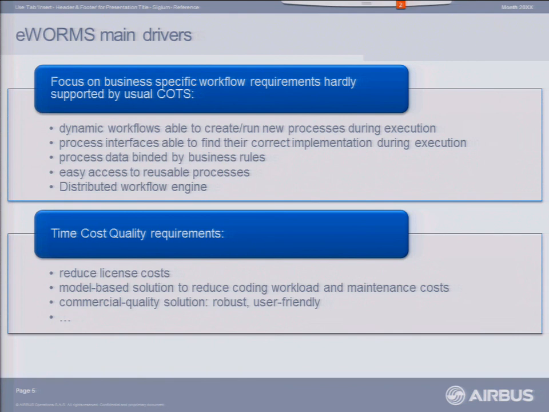Depending on the execution of the task, in an optimization for example, the workflow may decide to create a new process itself. It may change its internal design at runtime. And this in code is almost impossible. It means that you need to have access to the engine of the workflow. So that was one of the main reasons for doing that.